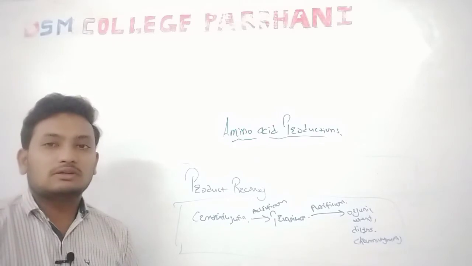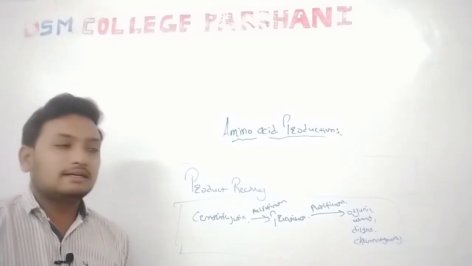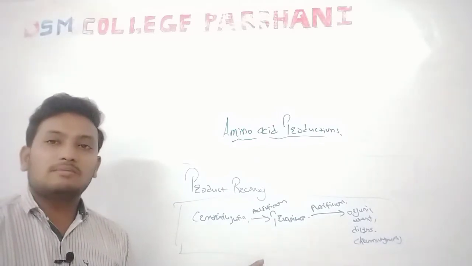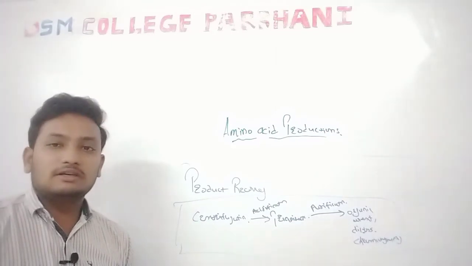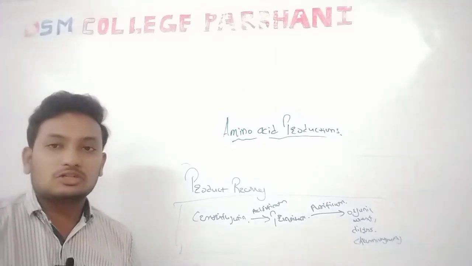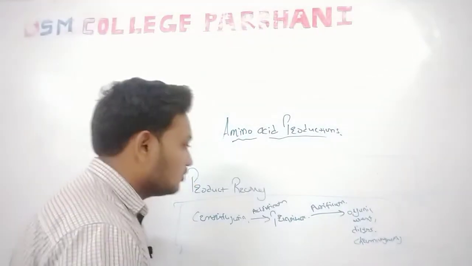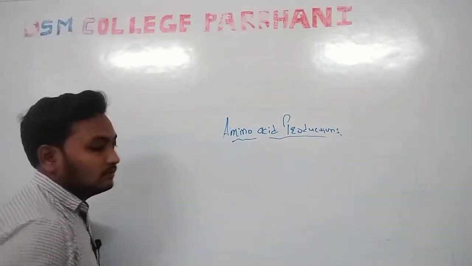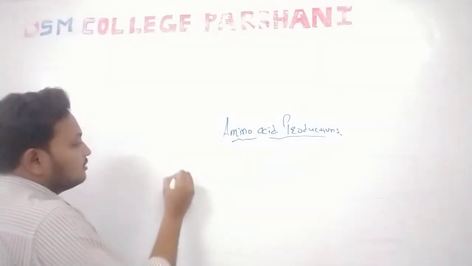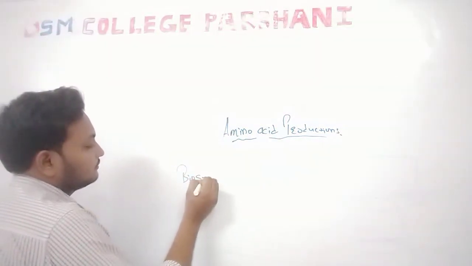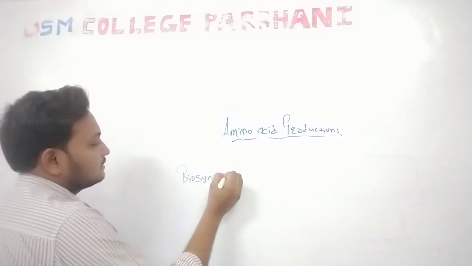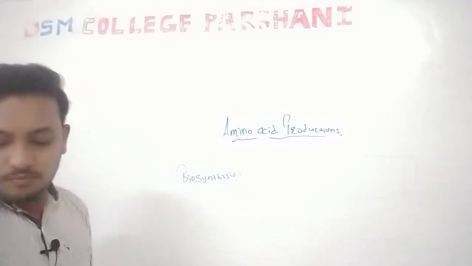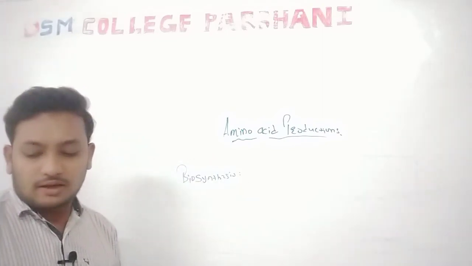Okay, so now we are not discussing these techniques in detail because it is not important here. Here the unit is important for the microbial production only. So the last point in the amino acid production is biosynthesis. Biosynthesis is an important point for glutamic acid production.